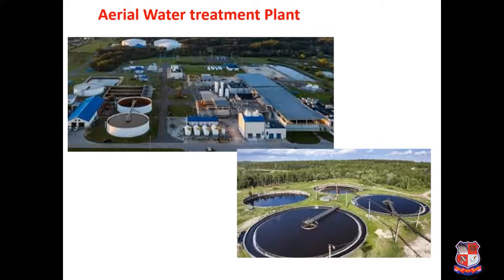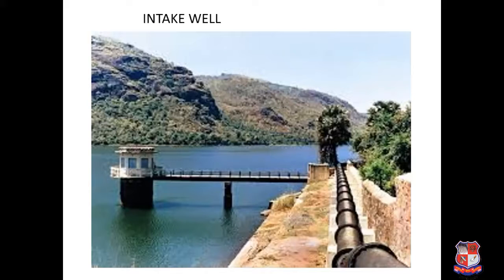So this figure shows the aerial view of a typical water treatment plant. Here the unit that you can see is nothing but a simple sedimentation tank. So here I will give a quick look at all the units that are generally included in a water treatment plant. So this is nothing but the intake well, that is the collection system, constructed along with this footbridge, over which you can see the conduits or conveyance pipeline which will carry water to the water treatment plant. Generally pumping is done depending upon the location of your water treatment plant. Is it above your source or below your source? Depending upon that, pumping may or may not be required.